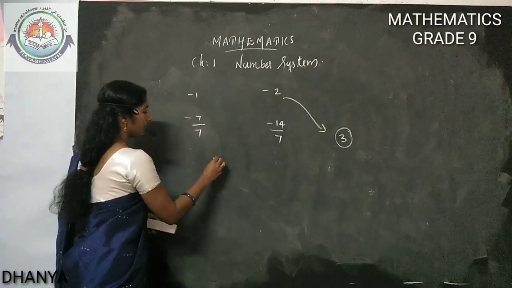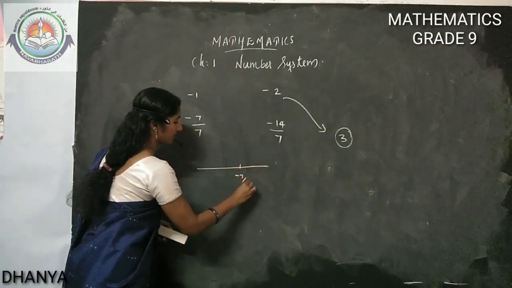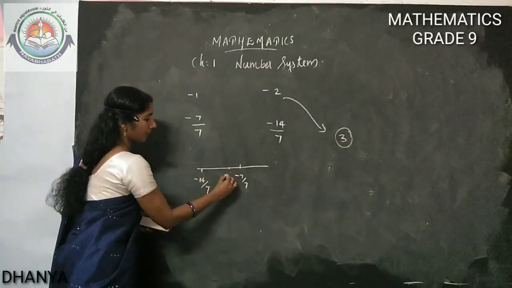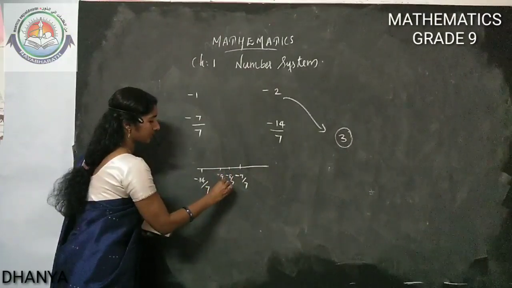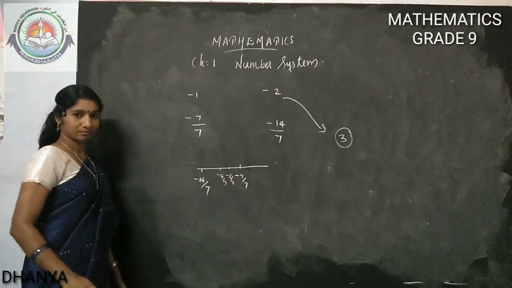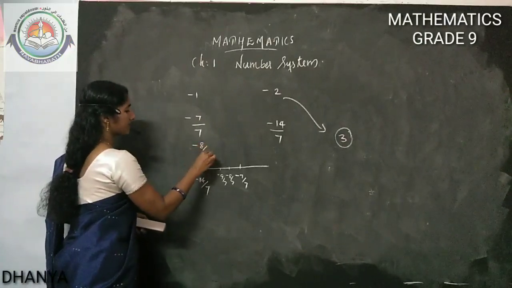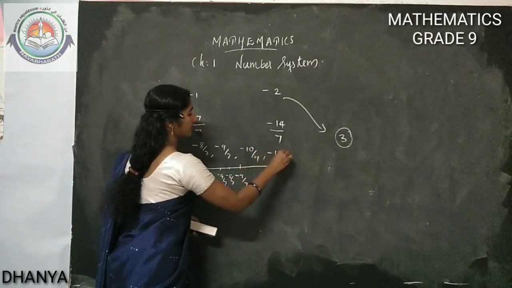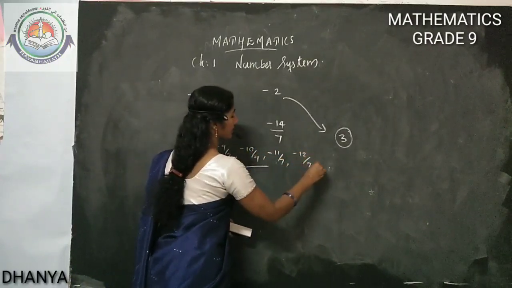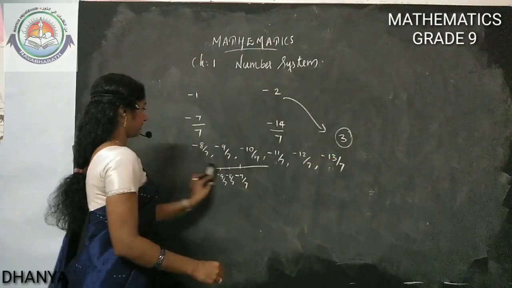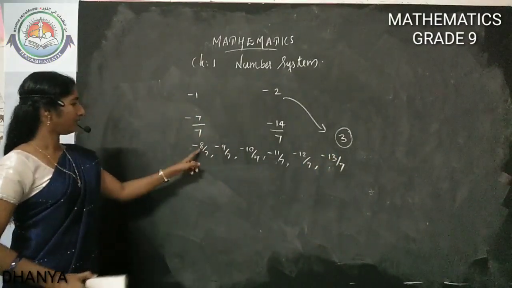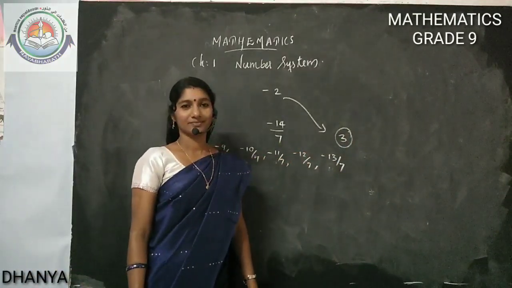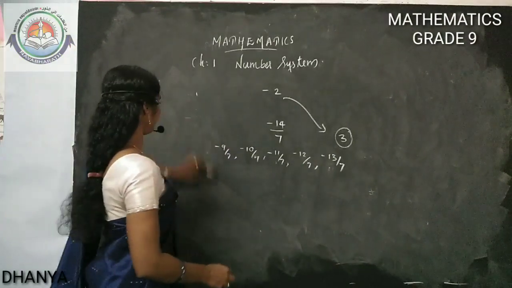So -7 by 7. See, where will be -7 by 7? This is -7 by 7. This is -14 by 7. So here -8 by 7. Here -9 by 7. Like this it is going. So the numbers -8 by 7, -9 by 7, -10 by 7, -11 by 7, -12 by 7, -13 by 7. How many numbers we got? 1, 2, 3, 4, 5, 6 numbers we got. We need only 3 numbers. Got it? Then one more question.